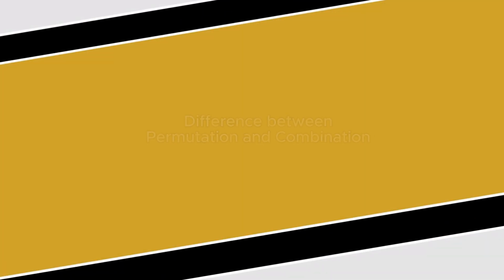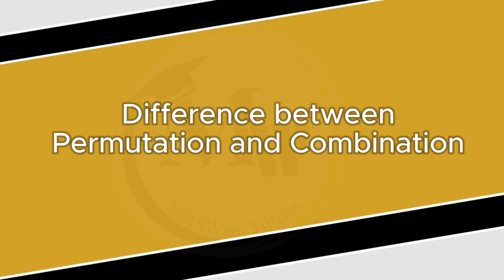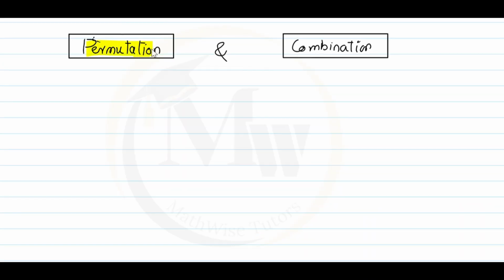Hello students, are you confused about the difference between permutation and combination? So here is the concept behind this. Basically, permutation and combination are both ways to do something. If you want to choose anything or arrange anything, how many ways are there to do that? To understand this, let's have an example.